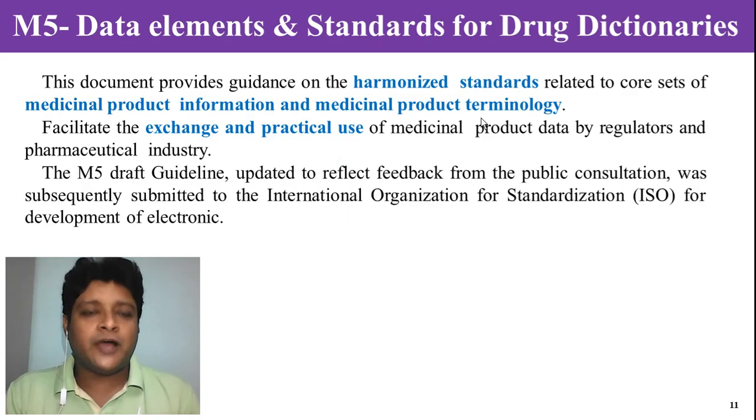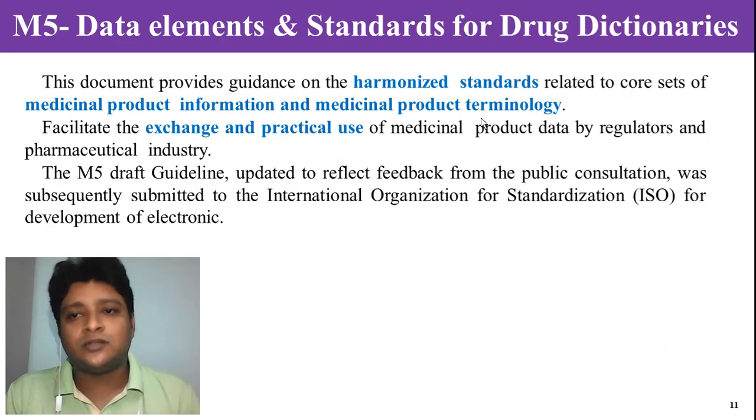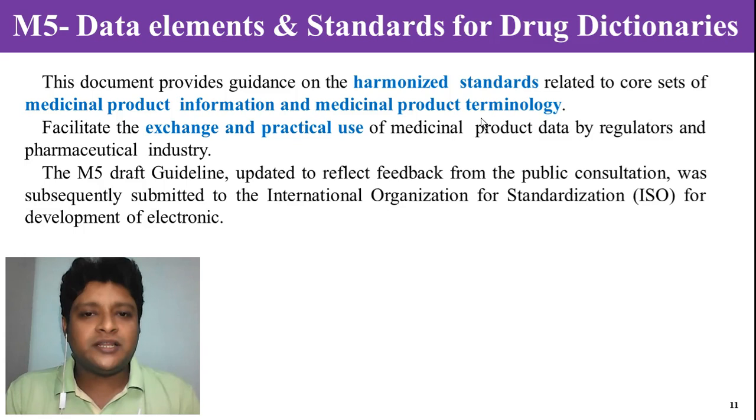Now M5. M5 is telling about the data elements and standards for the drug dictionaries. So here what it is telling, it mainly helps to harmonize the process, like what kind of standards you are going to follow, and what is the evaluation parameter, the acceptability parameters. This document mainly provides the guidance for harmonized standards at the international level, and related core sets for medicinal product information and medicinal product terminology.